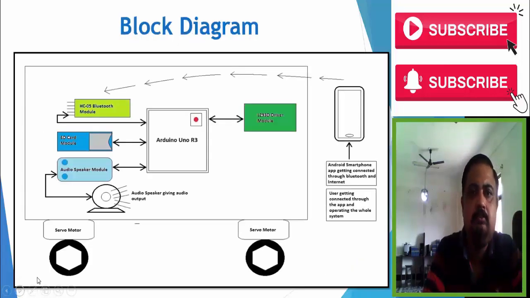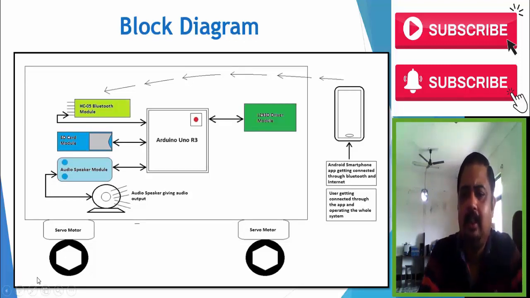Block diagram. First we start with the block diagram, how our project works. See, the smartphone will be the controller of our project, because we build an Android app, we have to start this app, and then we have total control of the robot in our pocket.